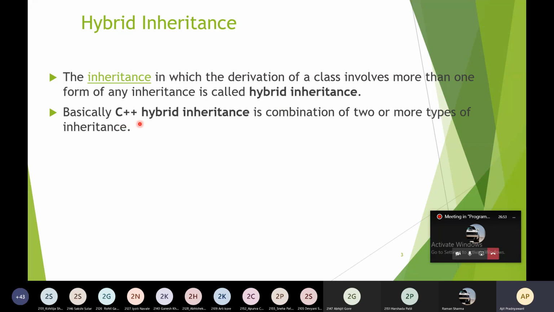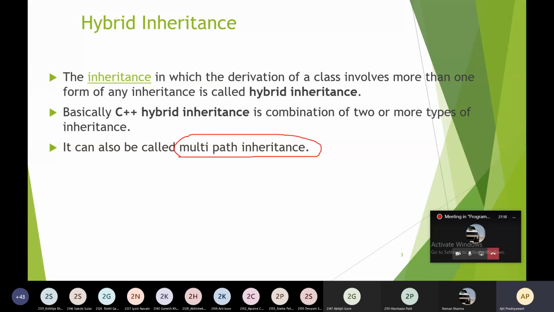Basically, C++ hybrid inheritance is a combination of two or more types of inheritance. Hybrid inheritance is nothing but the combination of two or more types of inheritance. Keep in mind, it is also called multi-path inheritance. Both are the same: hybrid inheritance is also called multi-path inheritance.